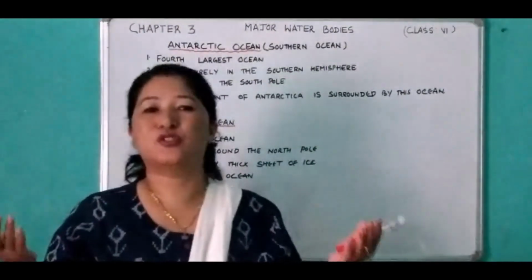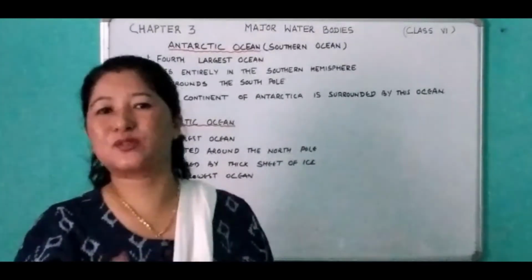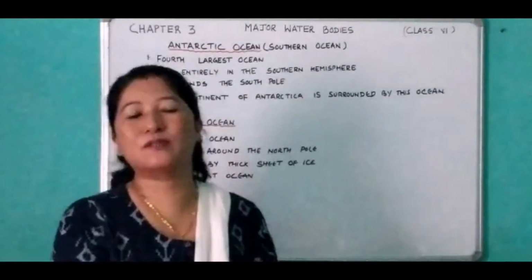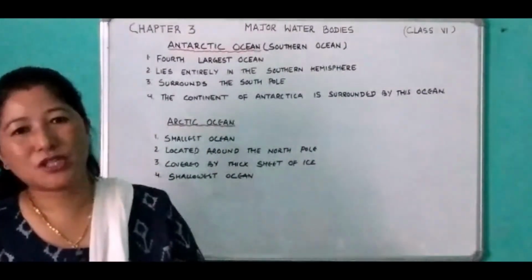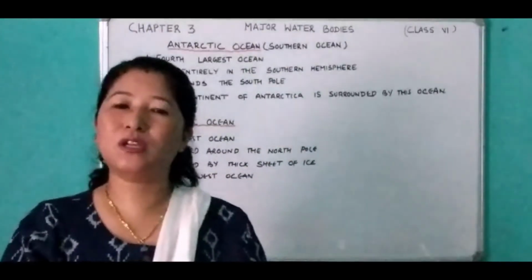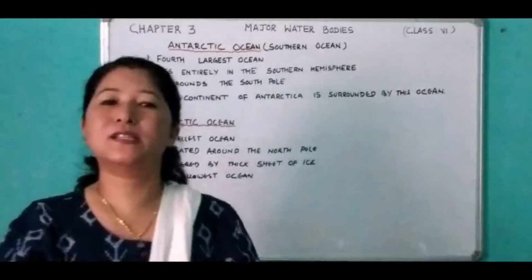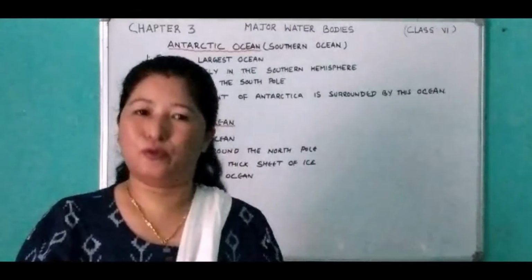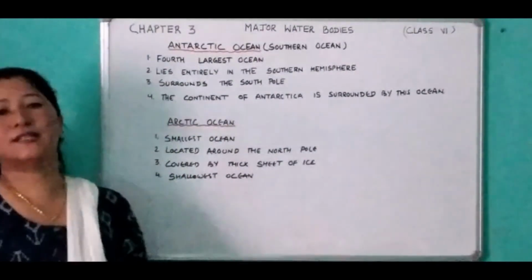And there are some geographers who don't consider this an ocean in a strict sense, because it's not navigable. Most part of the year, this particular ocean remains frozen. So these are some of the features of the Arctic Ocean.